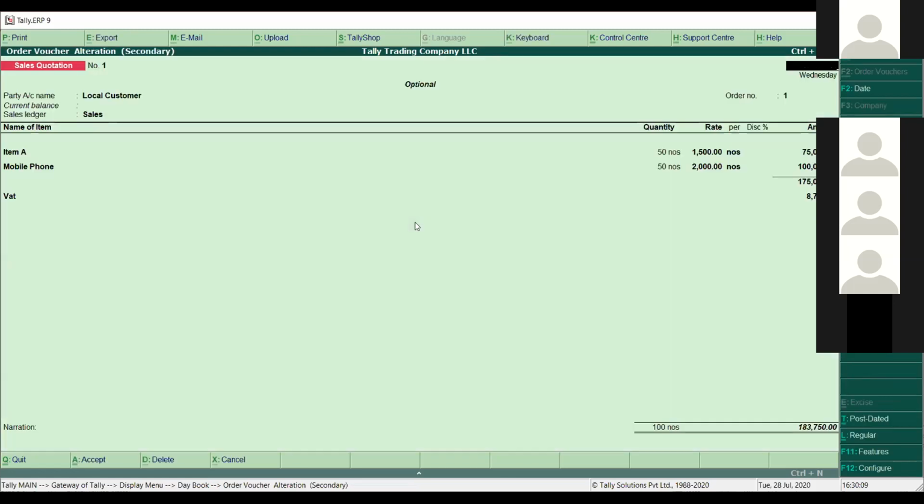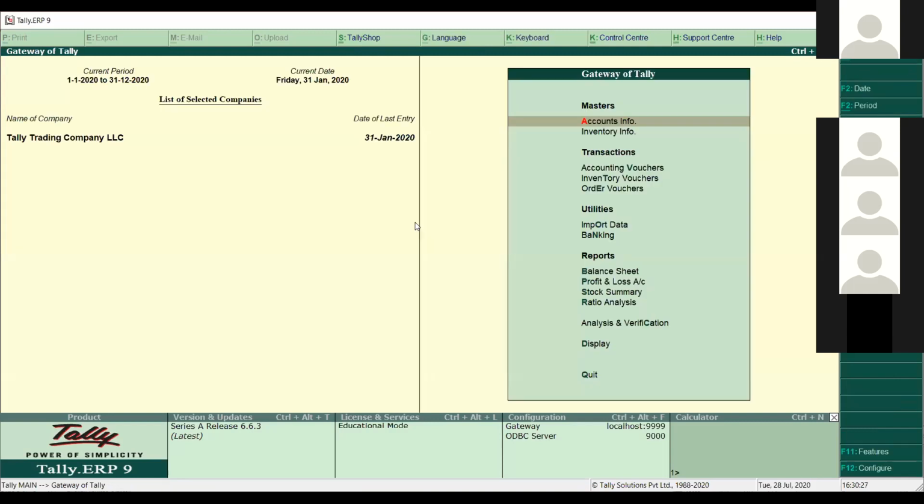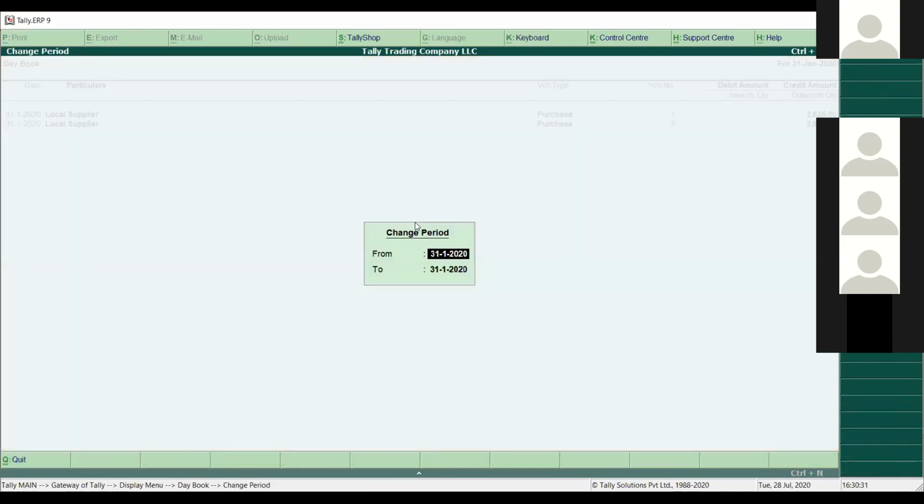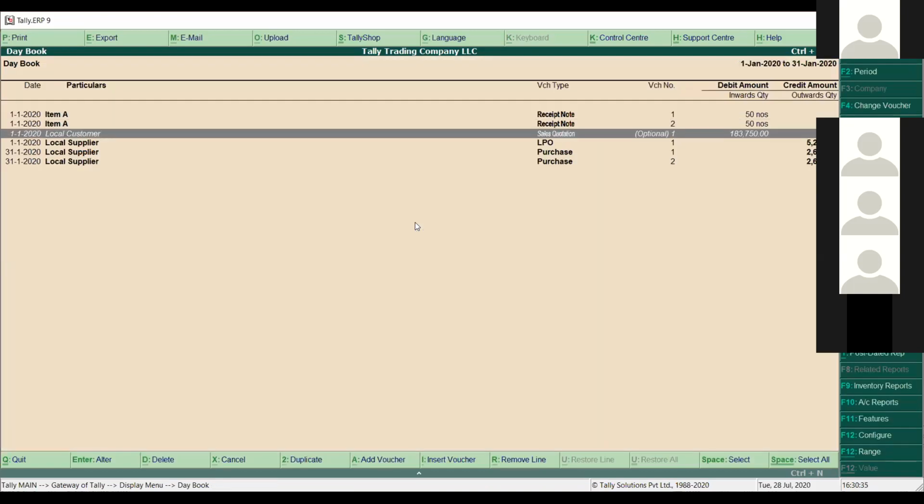Okay, so this was the quotation. I suppose the customer approves the quotation. So what is the next step? How can we raise the sale order against this sale quotation? We don't need to do anything. You simply open the sale quotation again from the Display Daybook, or from the reports as you want. I change the date from here, 1/1. So this is my sale quotation available here.